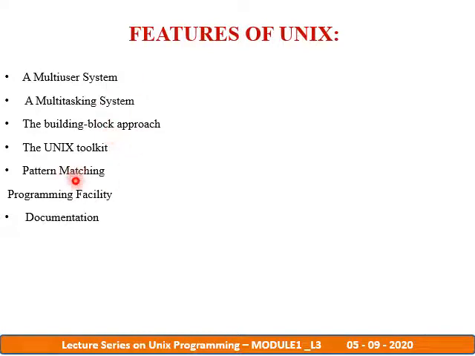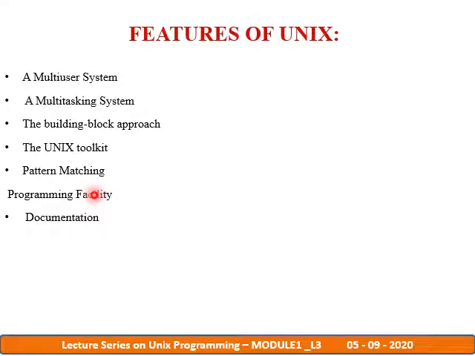The next feature is pattern matching. Unix features very sophisticated pattern matching, which is normally handled with the help of a star. The star indicates zero or more occurrences of a character, and it is a special character used by the system to indicate that it can match any number of file names.